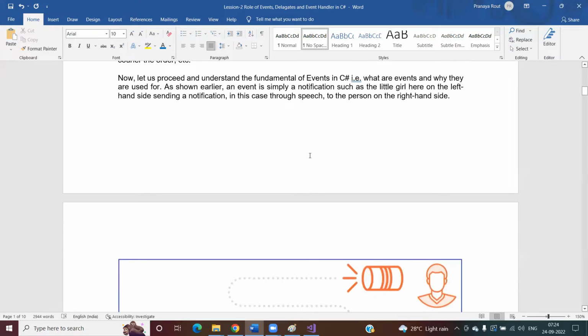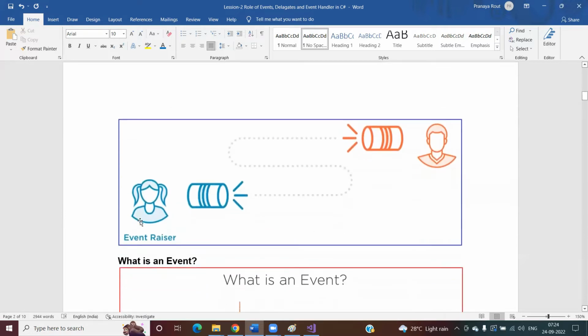Now let us proceed and try to understand the fundamentals of events. What are events, and what are they used for? As shown earlier, an event is simply a notification, such as the little girl on the left-hand side sending a notification. In this example, we are sending the notification through speech. What the little child is saying, that information we are sending to the listeners. In this case, our dad is the only listener, but there might be multiple listeners. Whoever the listeners registered with this event, whenever the child raises the event, that information will be sent to all the listeners.